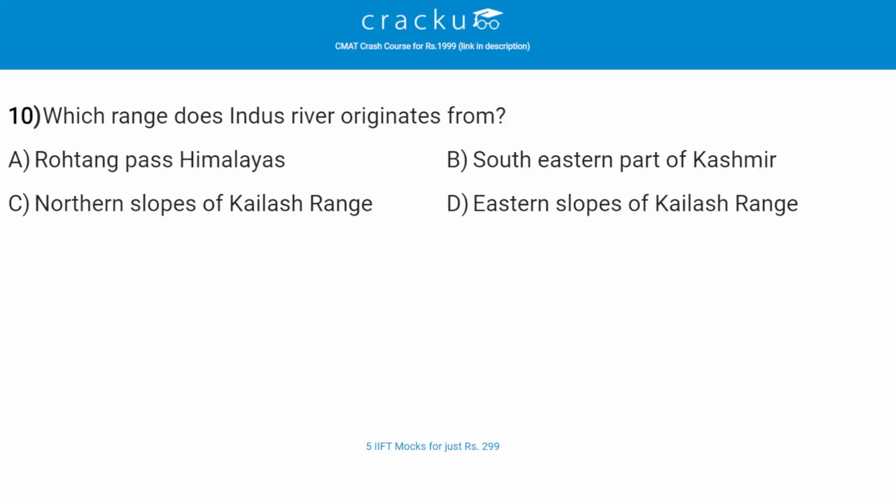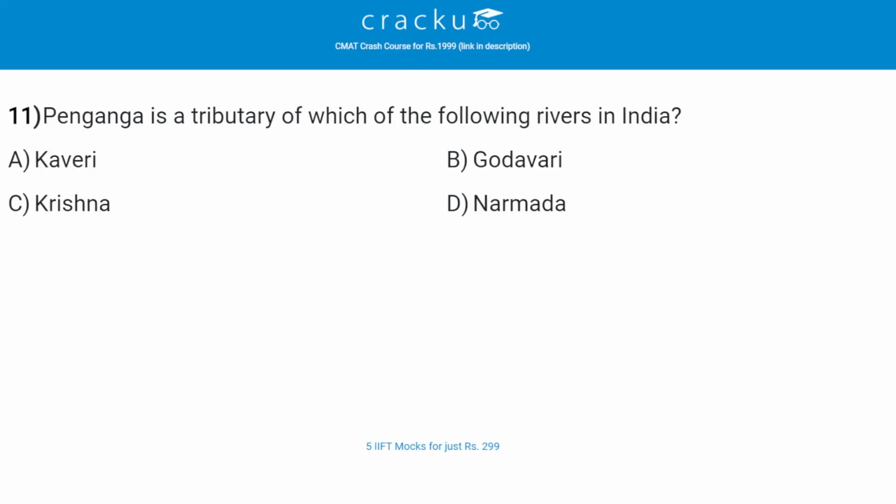Which range does Indus River originate from? The correct answer is C, that is northern slopes of Kailash range. So the Indus originates from the Bokhar Chu glacier in northern slopes of Mount Kailash. It drains the largest number of glaciers and mountain slopes of the Karakoram Ladakh Himalaya range.